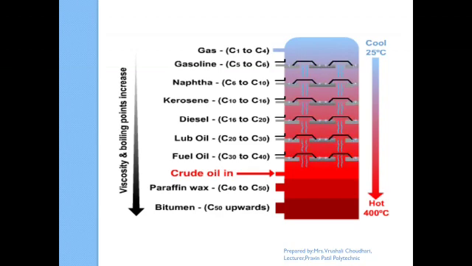Carbon is C1 to C4. Then after that, gasoline gets separated. As we move from the top end towards the lower end, we obtain components having a higher boiling point later on. First we get components having a very low boiling point.